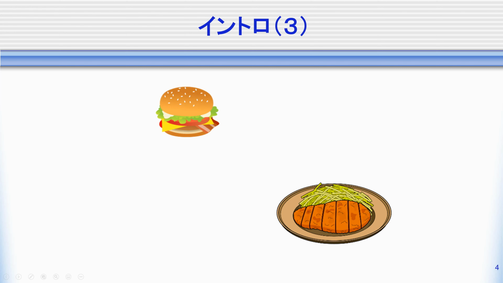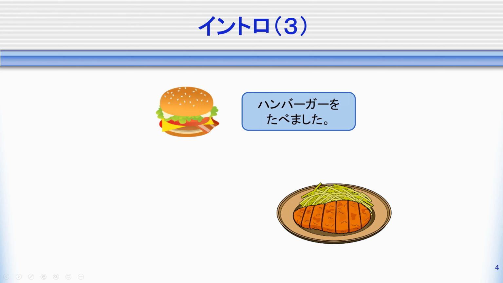How about this one? ハンバーガーを食べました。とんかつも食べました。I just get rid of the o and replace it with mo.